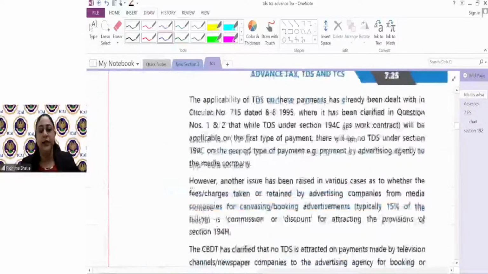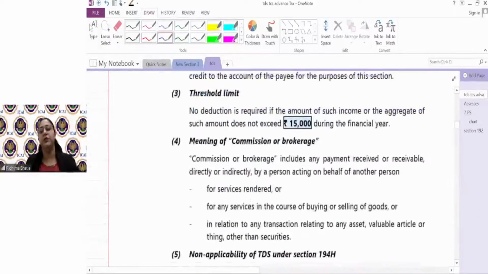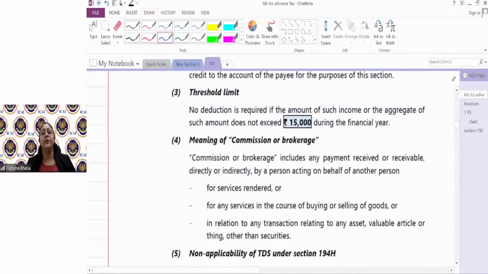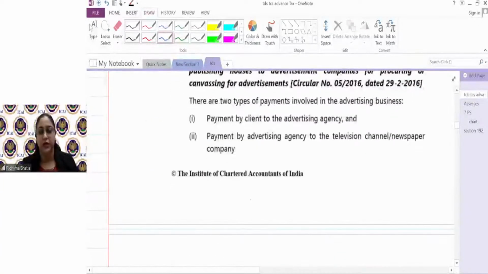यहाँ पे it's clearly written commission में, commission when a person is acting on behalf of another person for services rendered, for any services in course of buying or selling of goods, in relation to any transaction for an asset, valuable articles or thing other than securities. तो जो share brokerage है उस पे 194H does not come.